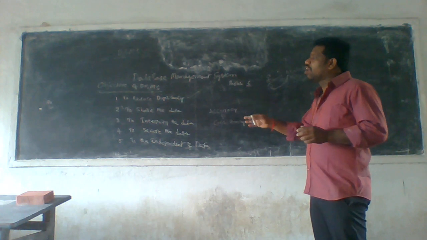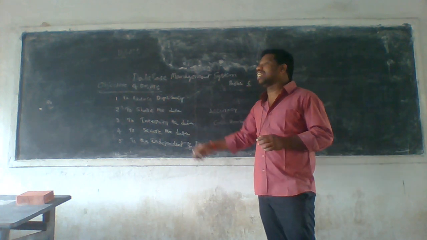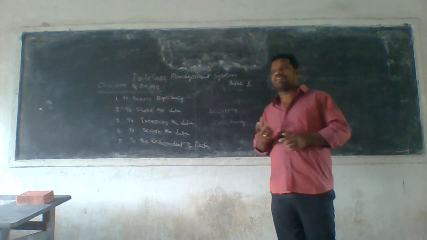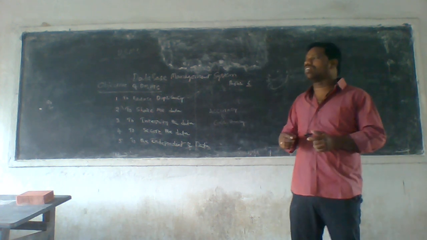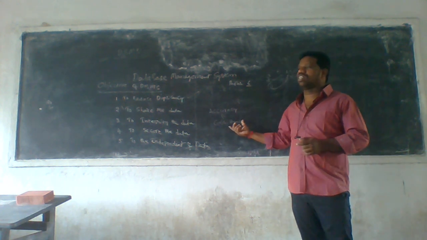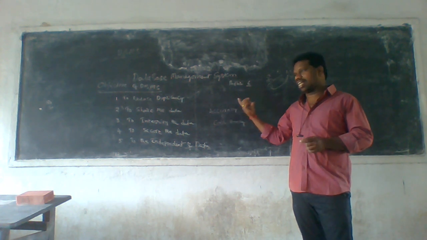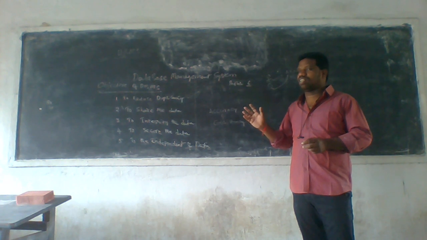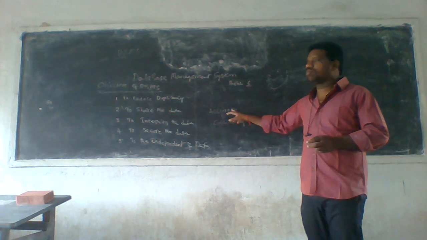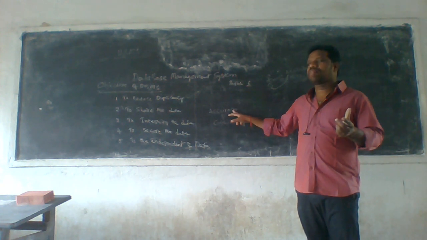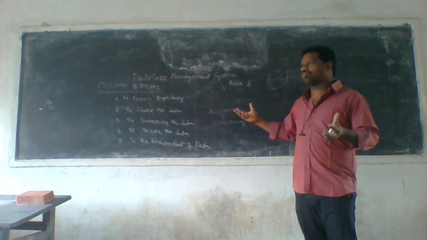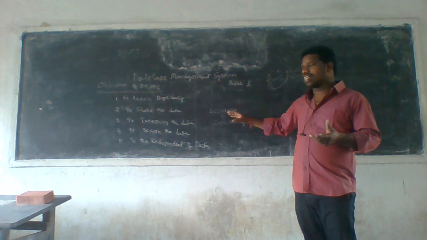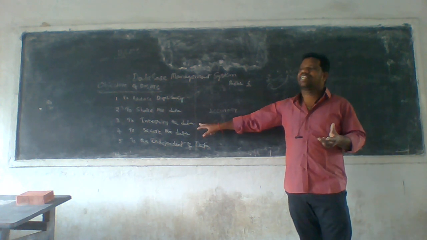But here, the data we send and receive has integrity. Integrity means what? Consistency and secure data. Here, the data we send and receive is very secure. Consistency means stable data, not varying, not changing the data. Next, accuracy means what? Accuracy means perfect. That means no errors occur here. There are no errors. That data can be integrated.